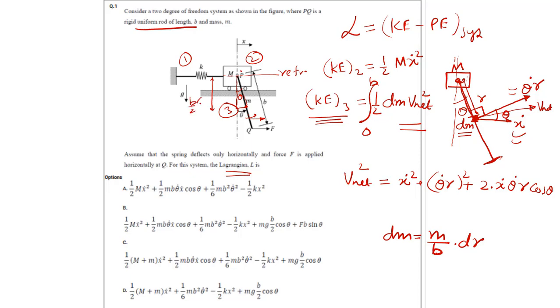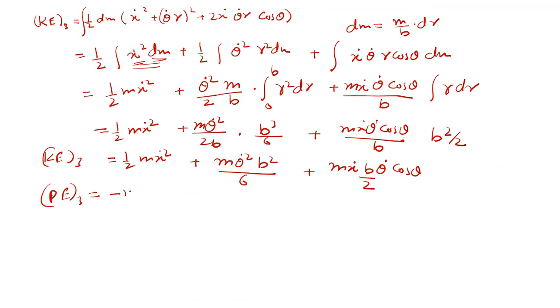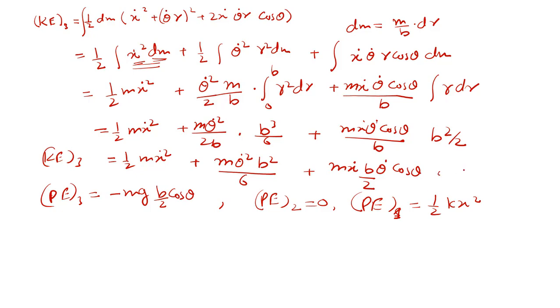So potential energy will be minus mgh. What is h? b upon 2 cos theta. What is the potential energy for 2? That is the rod, it will be 0. Potential energy for the spring, that is system 1, half kx square. So now I have all kinetic energy and all potential energy, right?